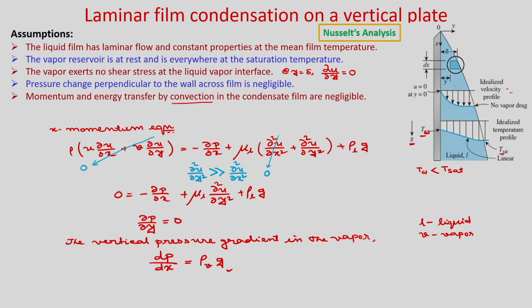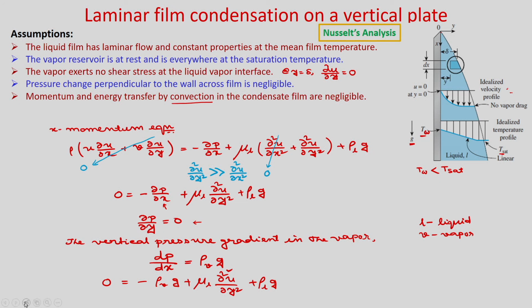So, if ∂p/∂y is 0, then this dP/dx you can use in this equation. You can write 0 = −ρ_v g + μ_L ∂²u/∂y² + ρ_L g. This we could do because ∂p/∂y is 0, so you have imposed this pressure gradient inside the liquid film.